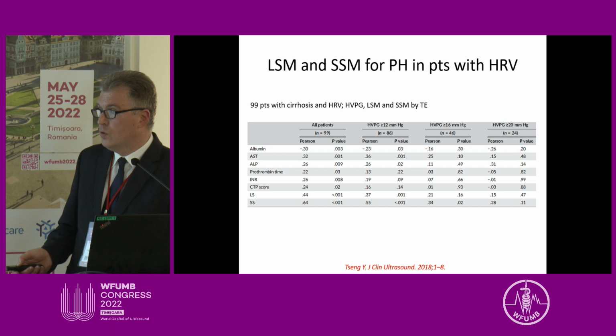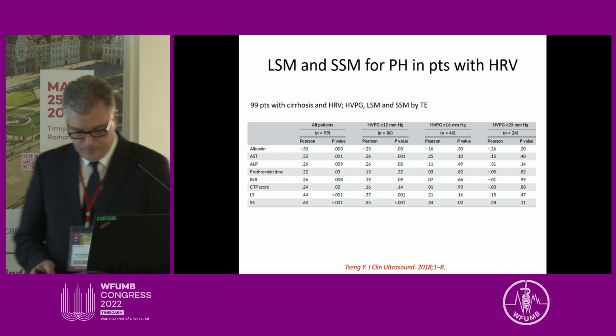It was always better for spleen stiffness than for liver stiffness, but again, with the increase of portal hypertension, the correlation between spleen stiffness and HVPG steadily decreased.